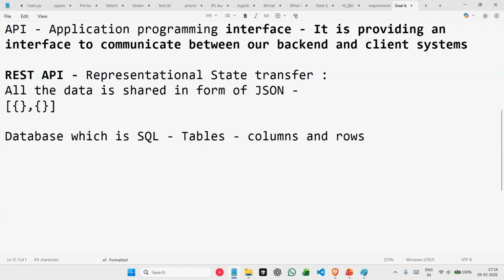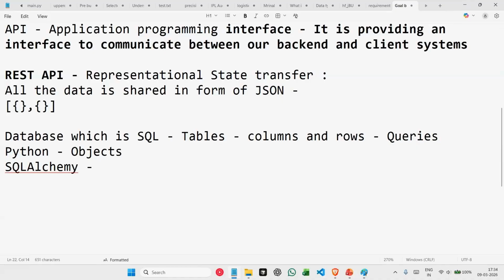But Python understands only data types which are objects. So here, the main thing is that the database understands only tables and columns. SQL communicates using queries, right? But in Python, we cannot directly write queries. In Python, we cannot directly execute queries. And also, Python does not understand tables. Python understands only objects here. So, how do we communicate between these two? This is where SQL Alchemy comes in.